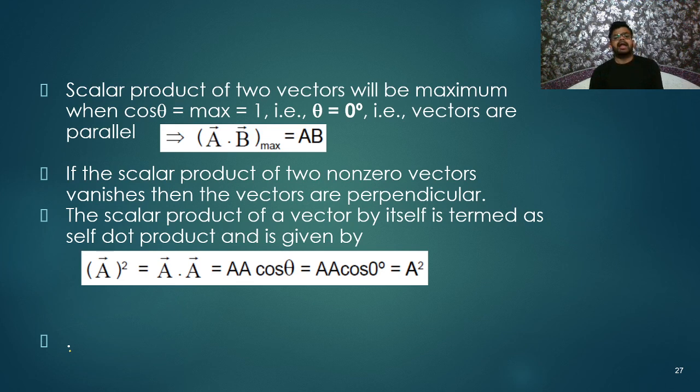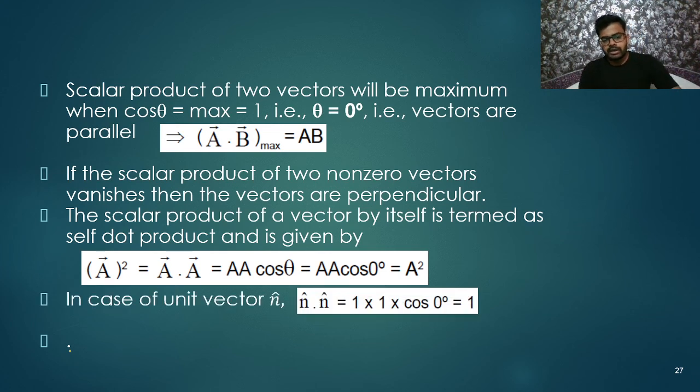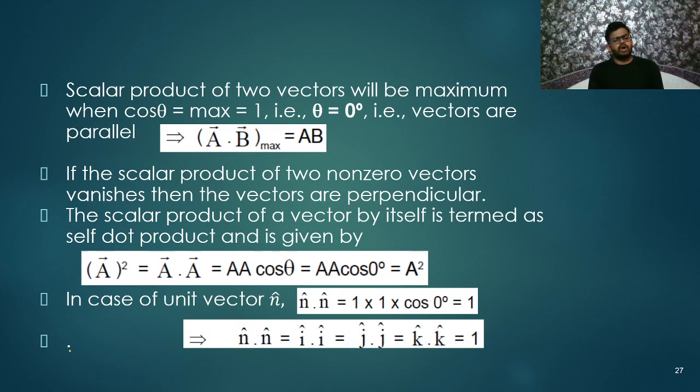Okay, and I cap and J cap are perpendicular to each other, so we know the dot product of two perpendicular vectors is always 0. I cap dot J cap will be 0, J cap dot K cap will be 0, K cap dot I cap will be 0. In the case of unit vectors, n cap dot n cap is 1. So we can write I cap dot I cap is equal to J cap dot J cap is equal to K cap dot K cap is equal to 1. That's all. This is the simple thing I wanted to explain.